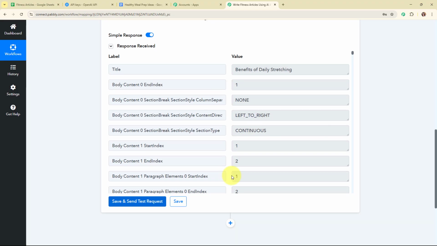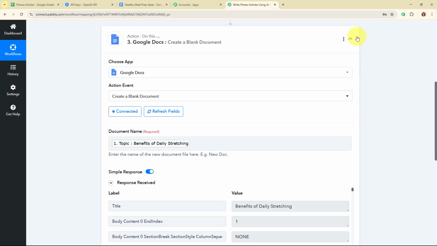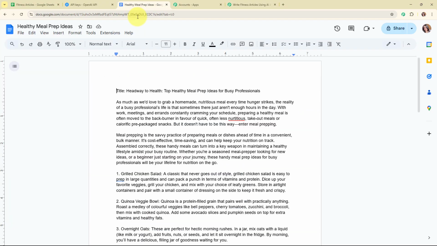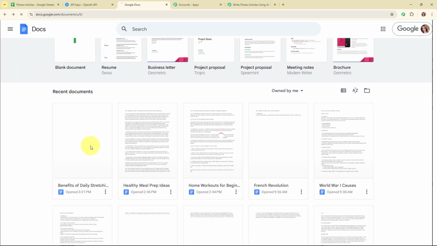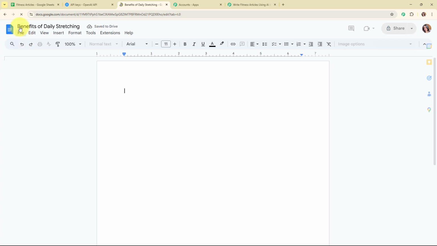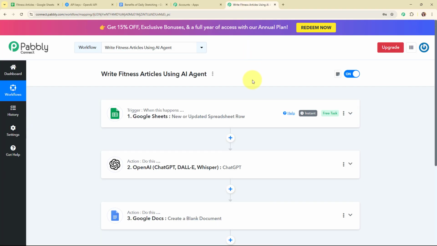And here you can see we have received a successful response. That means we have successfully created a blank document in our Google Docs account. So let's go and check it. Here I'm going to move back. And here you can see we have successfully created a blank document with the same title. Alright, so with this we have successfully set up this action step as well.